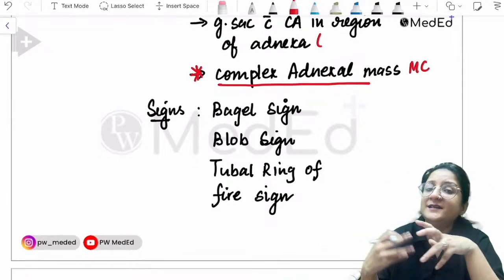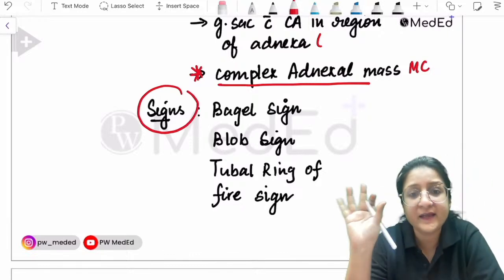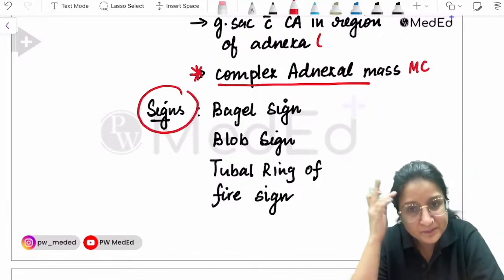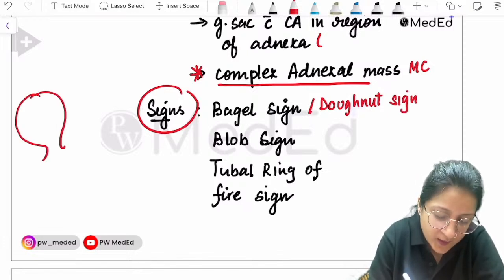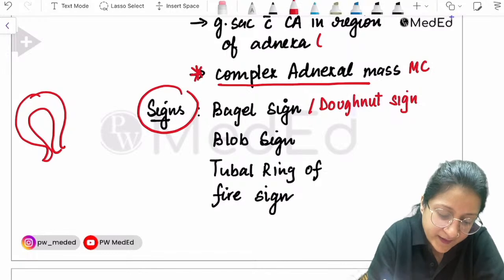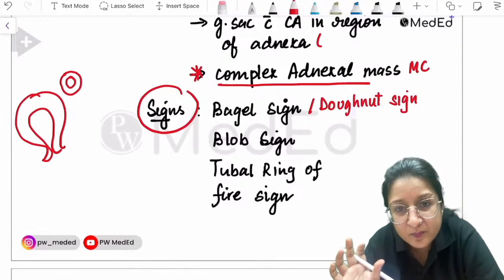There will be certain additional signs. You should just know the names of these signs. Bagel sign. Bagel sign is also called the donut sign. Let's say this is the uterus, then around it in the adnexal region there is a mass that is seen like a donut. So that is the bagel sign.